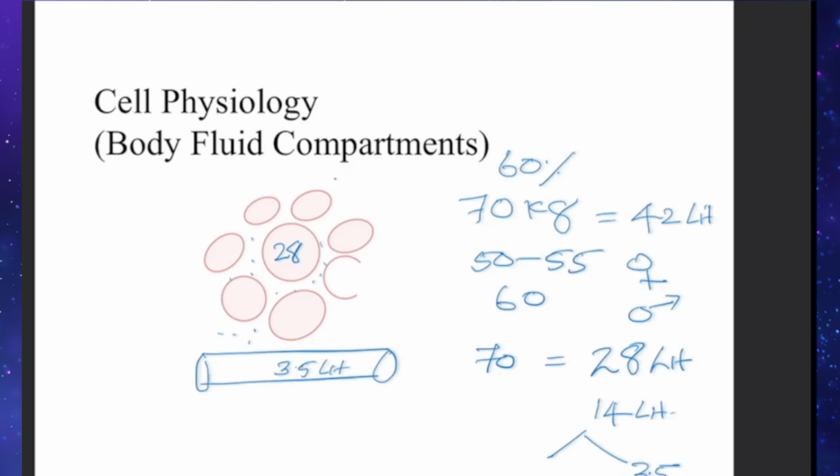And the remaining is in the interstitium, that is around 15% of the body weight, that will come around 10.5 to 11, or you can take it as 11 liters or 10.5 liters. So this is how the body fluid is distributed among various compartments.